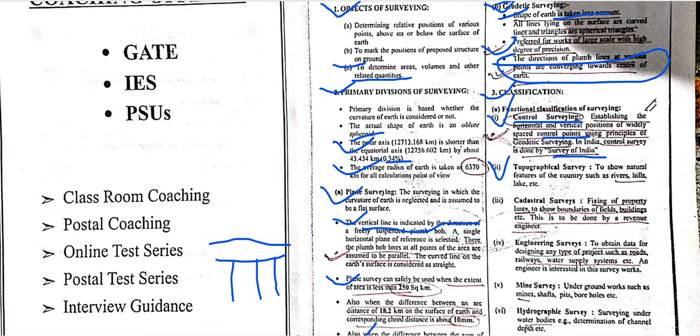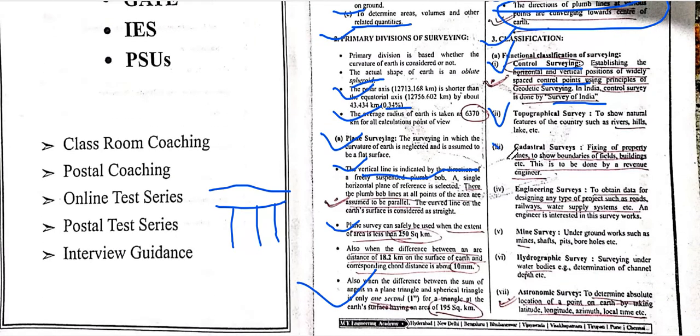This is the use of topographical surveying. Cadastral survey. What is the cadastral? Fixing of the property lines, so the boundary of the fields and buildings. It is done by the revenue department of engineering. What is cadastral surveying? Cadastral surveying means fixing of the boundary lines, property lines, like that. That is the use of cadastral surveying.